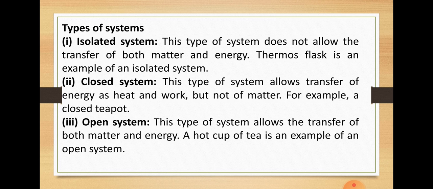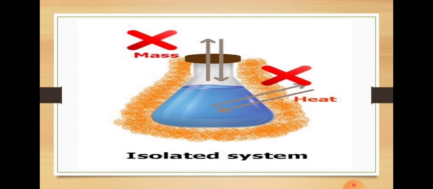Now let's see the types of systems. There are three types of systems: isolated system, closed system, open system. What is an isolated system? It is a system which cannot exchange matter and energy with the surrounding.